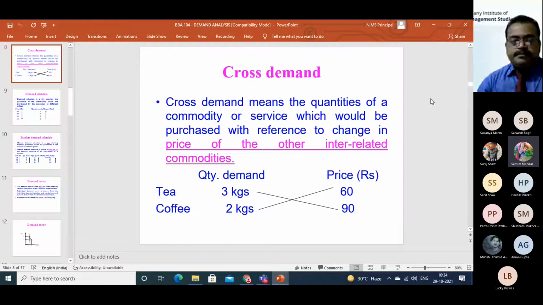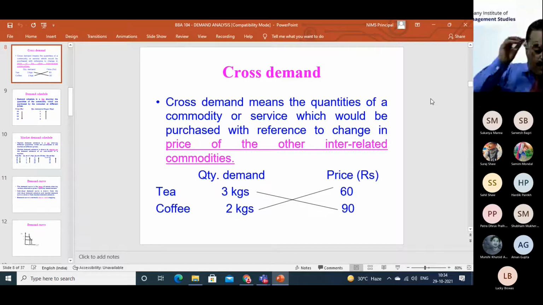Sir, can you repeat the last one once again, please? Which one? Cross demand. Yes, sir. Cross demand means there will be a cross relationship. When we talk about cross demand, you have to remember the cases of substitutes and complements. Substitutes are the products which are substituted for each other, not consumed together.